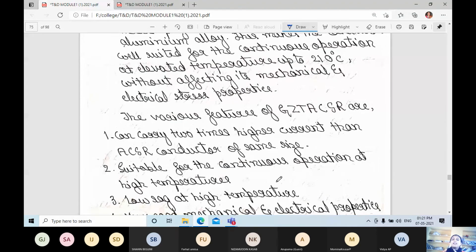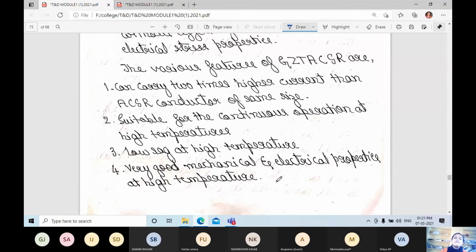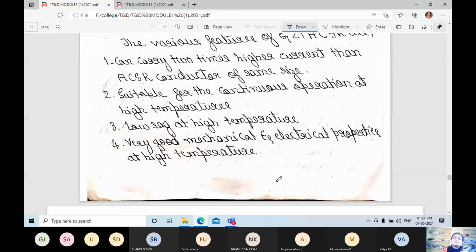Once again, the features of this conductor are that it can carry 2 times higher current than an ACSR conductor of the same size, it is suitable for continuous operation at high temperatures with low sag, and it has very good mechanical and electrical properties at high temperature.